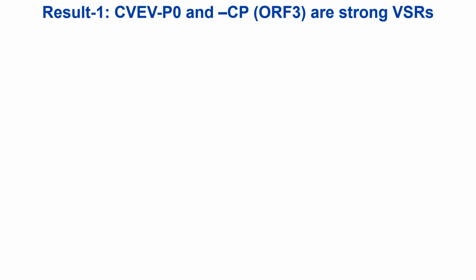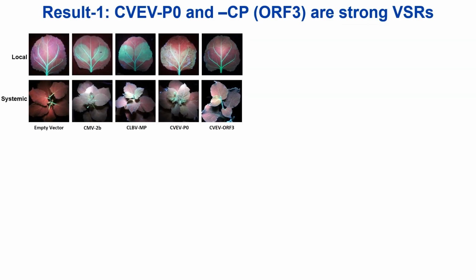Now on to the results. This slide summarizes our first major finding, which you can see in these pictures of the infiltrated plants, where we confirmed that the CVEV-P0 suppresses host GFP RNA silencing both locally in the infiltrated leaves and systemically in the apical leaves. CVEV coat protein, on the other hand, acts mainly at a systemic level.